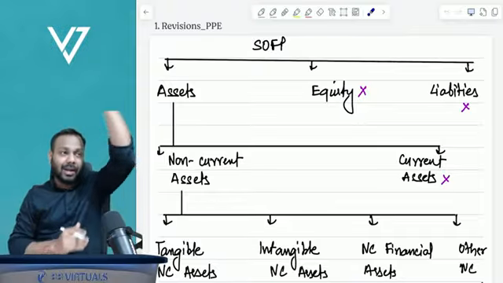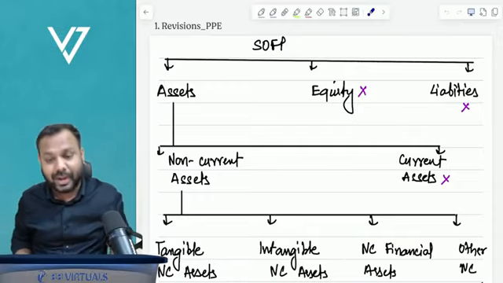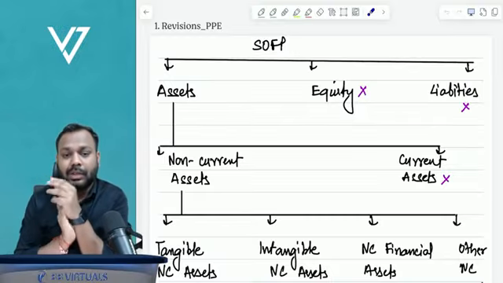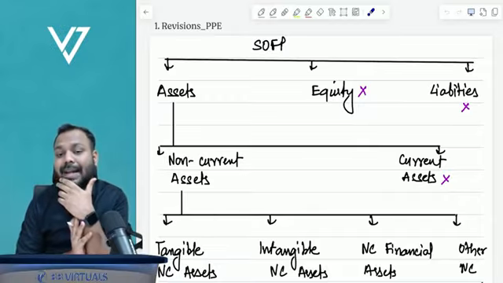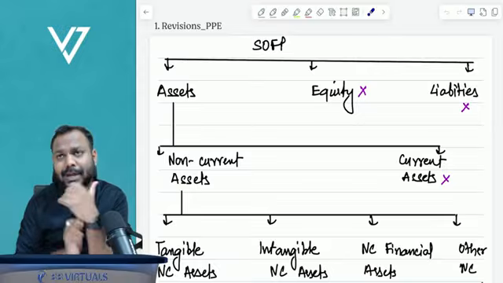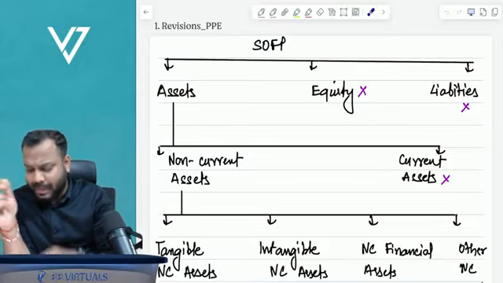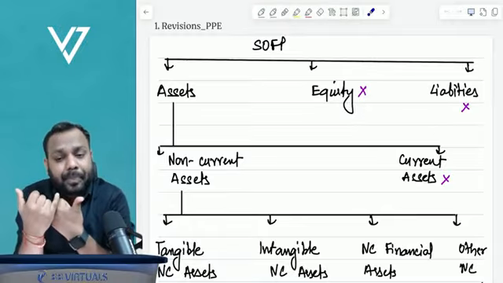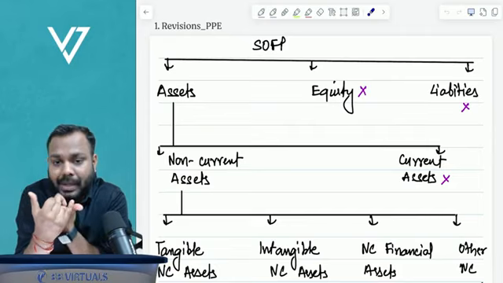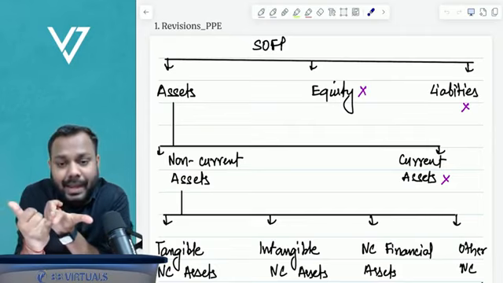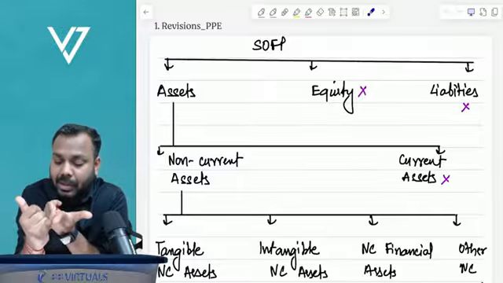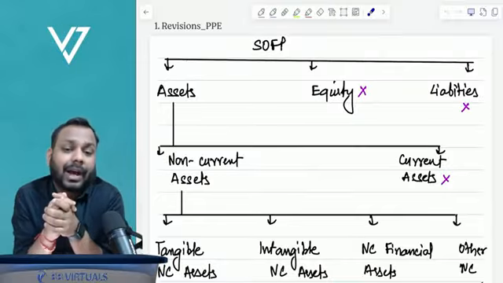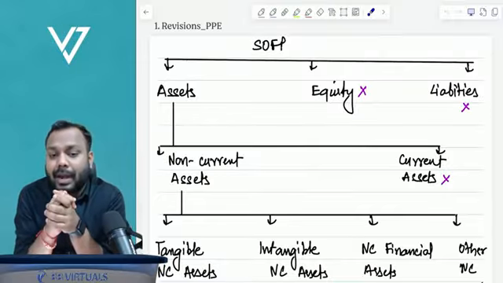Okay, chalo. So today, as per the schedule, we have to study tangible non-current assets. The first topic that we have to study is tangible non-current assets. In this chapter, the standards which we have to study are IAS 16 on property, plant and equipment, IAS 40 on investment property, and IAS 23 on borrowing costs. Okay, starting with IAS 16 on property, plant and equipment.